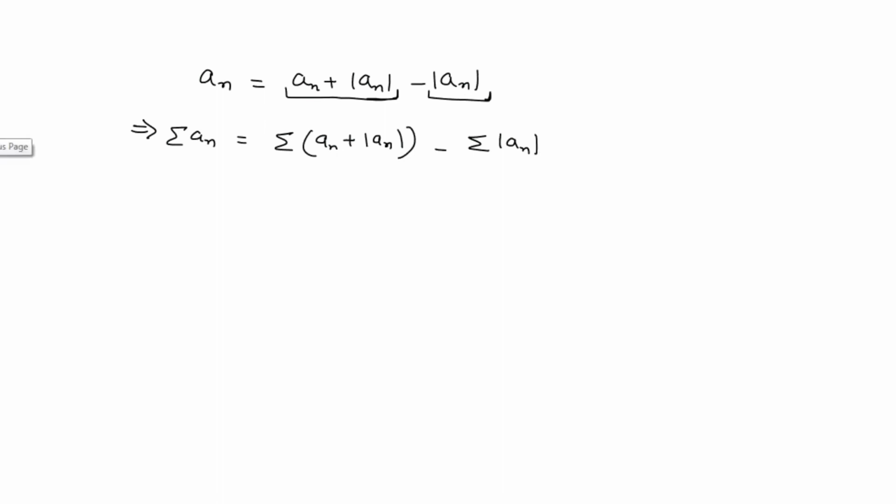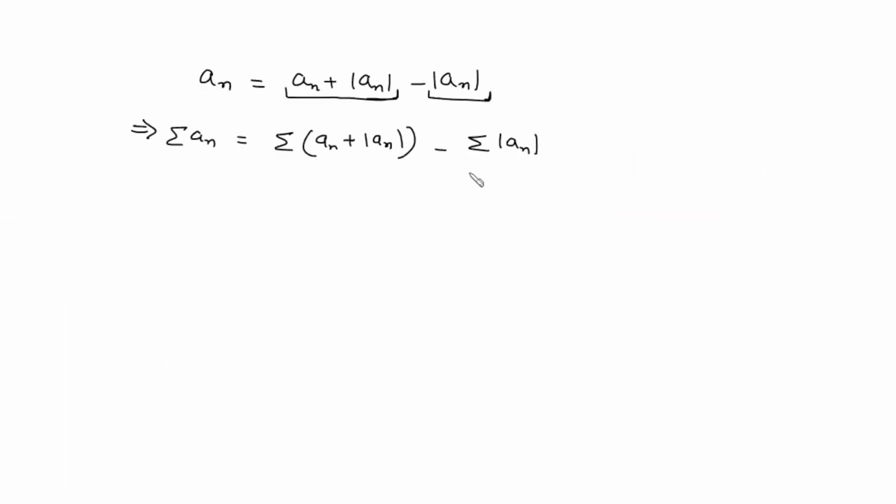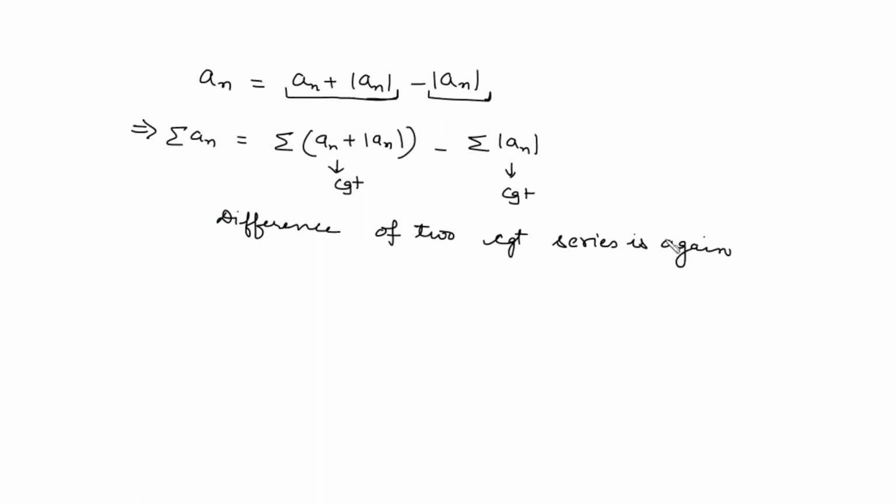Previously we have shown that this series is convergent and it is given that this series is also convergent. By using this, and since we know that the difference of two convergent series is again convergent, therefore the series an is convergent.